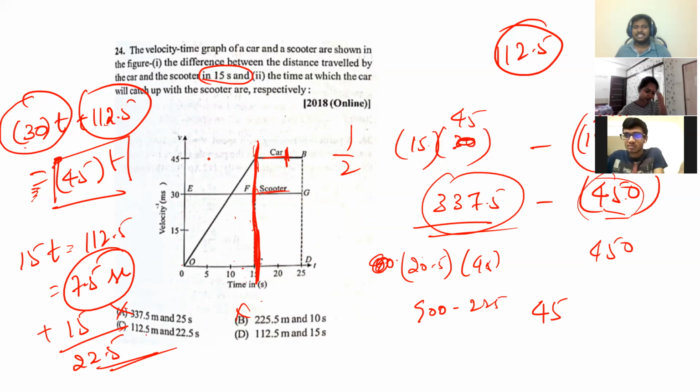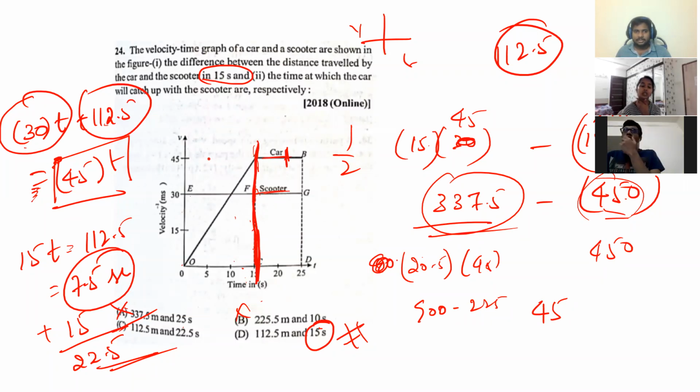But we can easily answer it. Because by 15 seconds the distance is 112.5, they cannot meet at 15 seconds. So option C will be the correct answer even without solving, but after solving also we get it. The concept here is VT graph area. It was just a bit of a lengthy question. Did you get it?